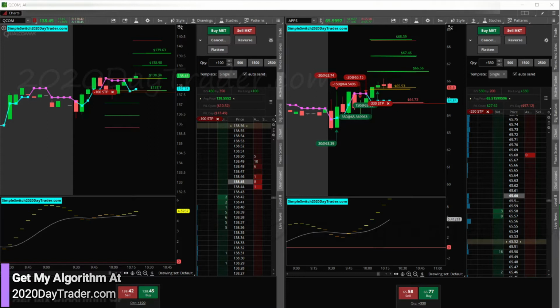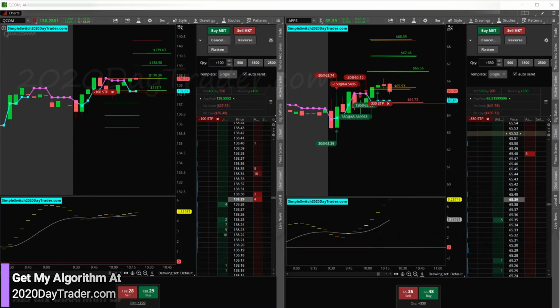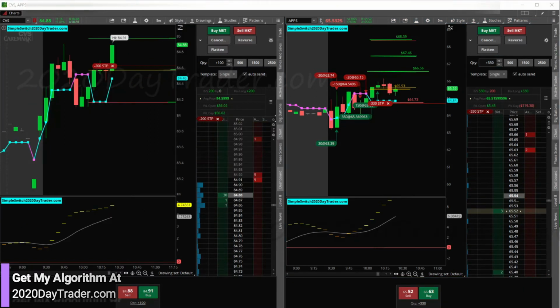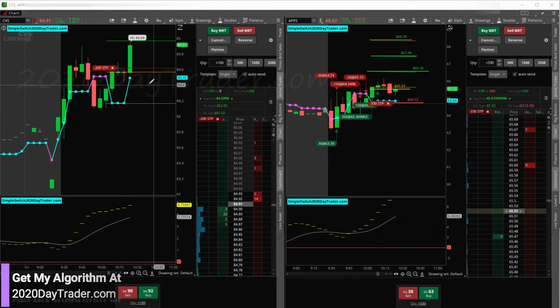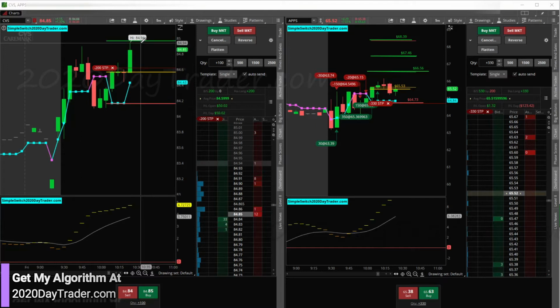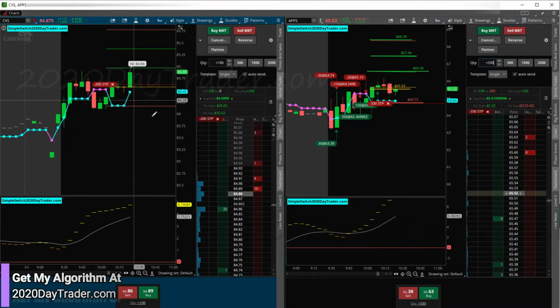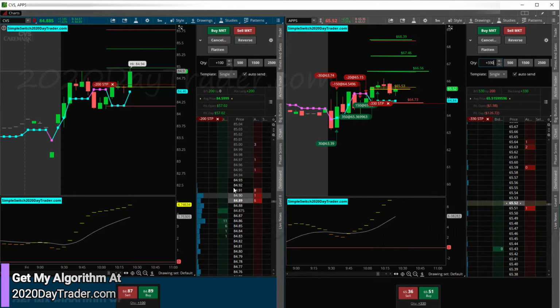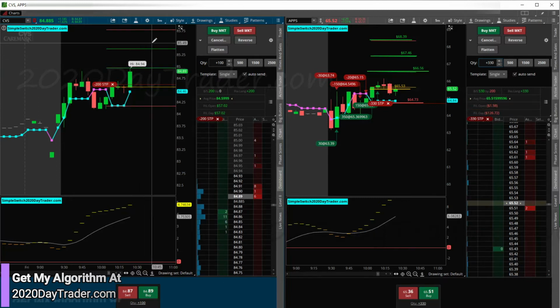All right, so now I got a full size on CVS. Okay, so here's CVS. You can see we just moved the stop to just a little bit of break even plus a couple of bucks because we hit 90% of the way to the target. Looking for it to move through, and then I'll move my stop to trail that and see if we could squeeze more out.